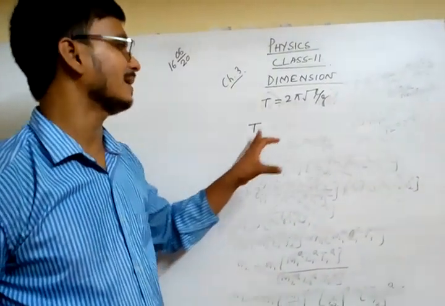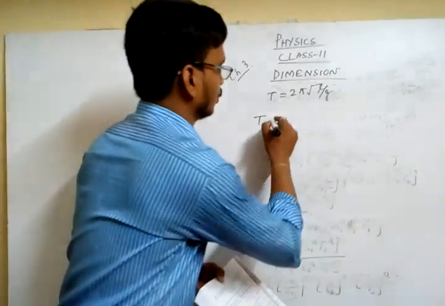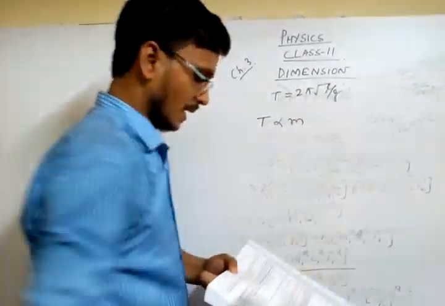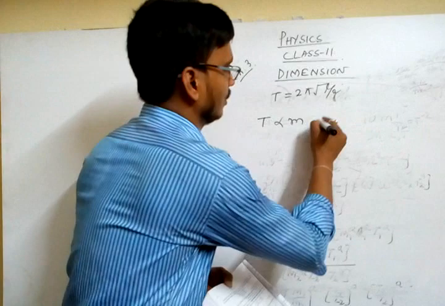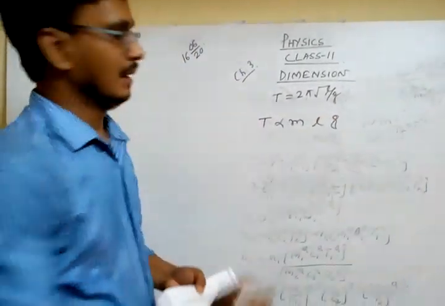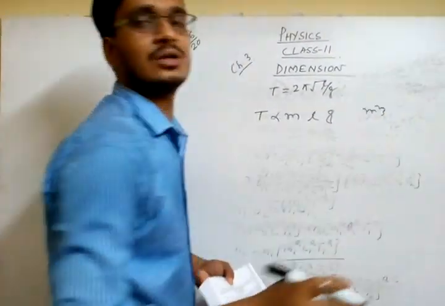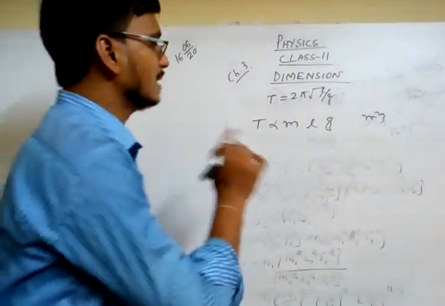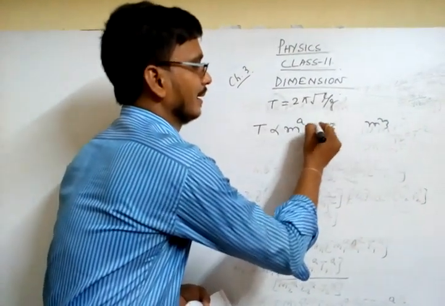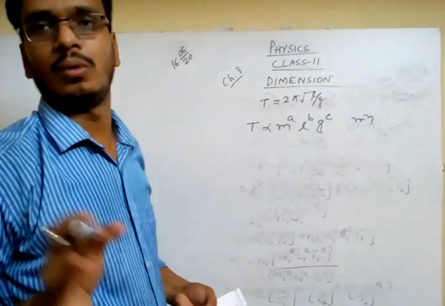So at first I am taking that time period also depends upon mass. So time period is directly proportional to mass, directly proportional to length, and directly proportional to gravity. Mass may be squared, or cubed, or to the power 4, we don't know.